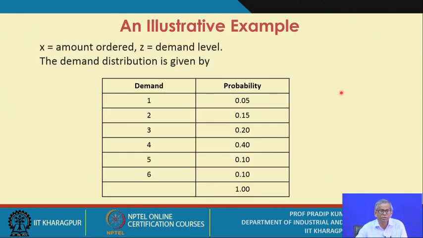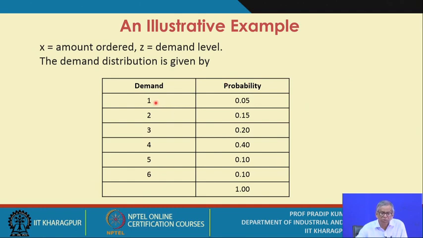Now here is an illustrative example. X is the amount ordered, J is the demand level for the given inventory item. So we are considering one item only. All these analyses and concepts we are trying to explain with respect to a single inventory item. The demand distribution is given as you find in this table.